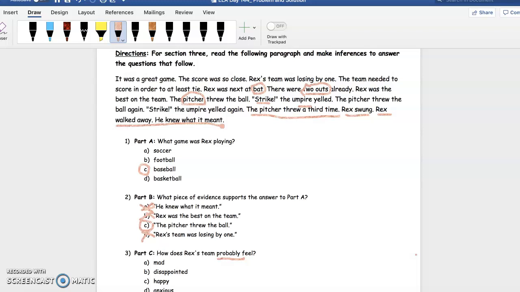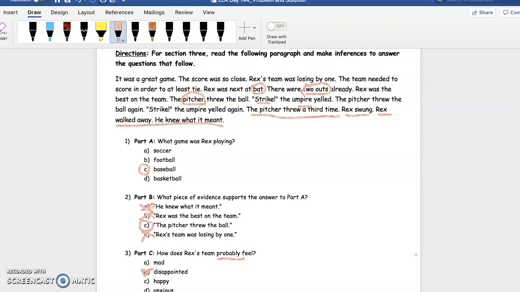But if you walk away, that means that you struck out, right? And so here it's telling me that since Rex walked away, he probably struck out. And so his team most likely lost because in order for them to win, they had to tie. And so I think that the team probably most likely feels disappointed because they lost the game.